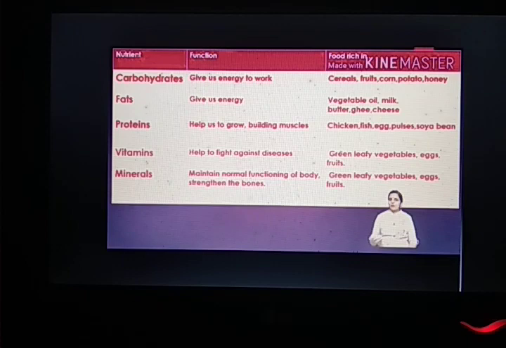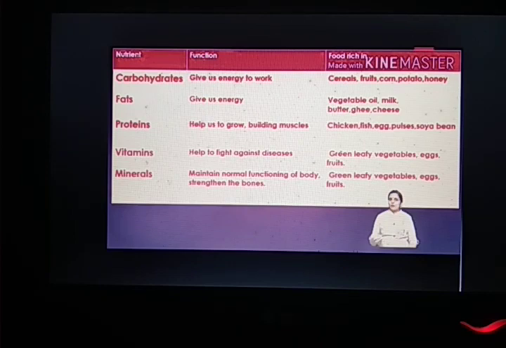And the next 2 are vitamin and minerals. These 2 are also equally important because vitamin helps us to fight against disease, whereas minerals help us to maintain the normal functioning of each and every organ of our body, isn't it? Our whole body systems are working in a proper way, in a normal way, just because of the minerals. If minerals or vitamins or even any nutrient is not present in our body for a long time, then a person may suffer from deficiency disease. I will tell you about deficiency disease later on in this video.